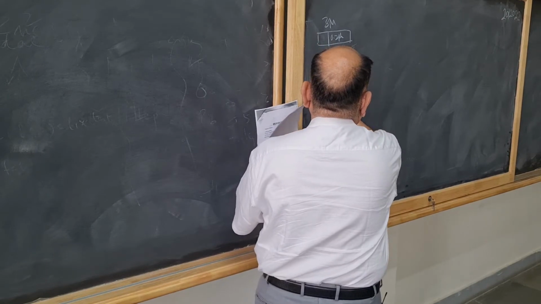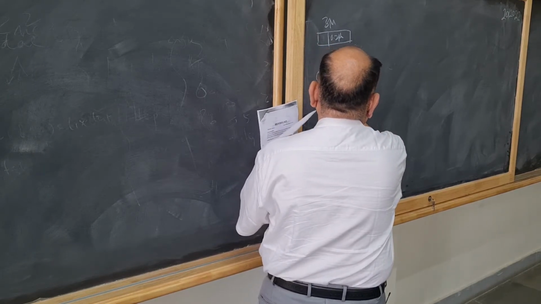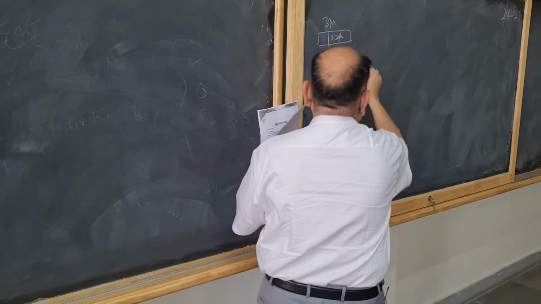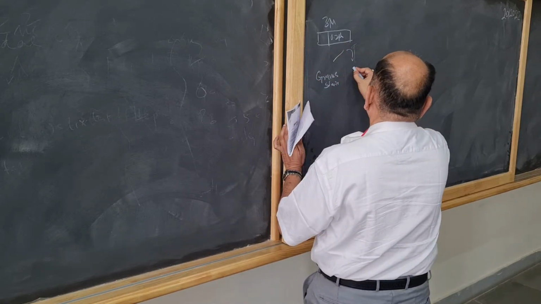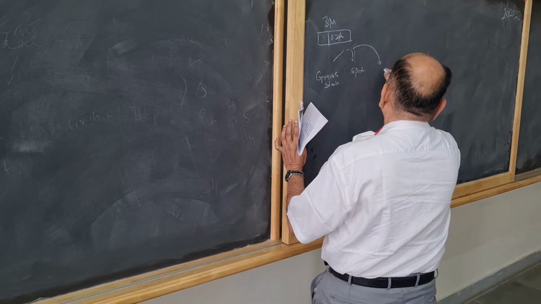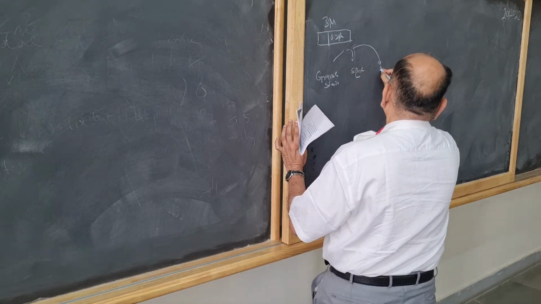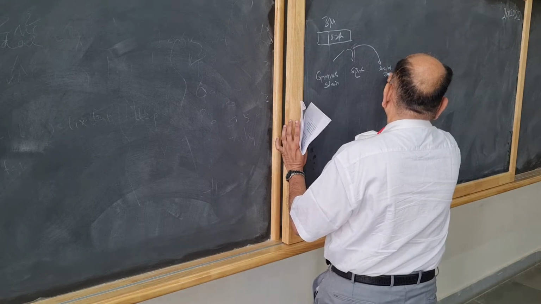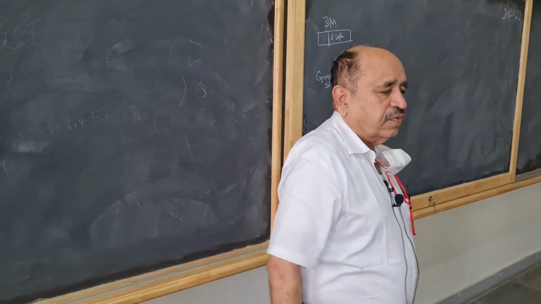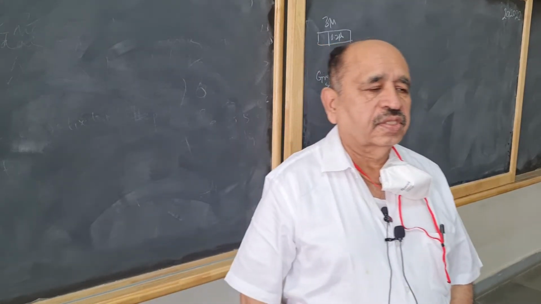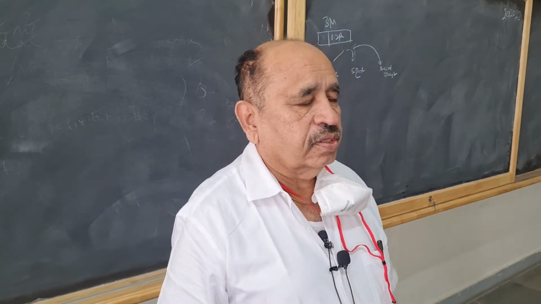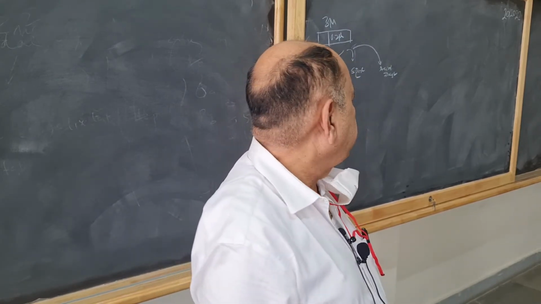One is gram staining, the second one is spore forming capacity, the third one is acid fastness.